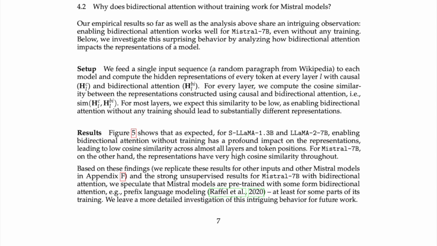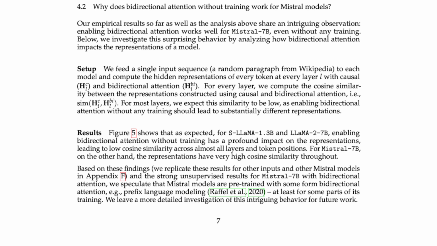Our empirical results so far, as well as the analysis above, share an intriguing observation. Enabling bidirectional attention works well for Mistral 7b, even without any training. Below, we investigate this surprising behavior by analyzing how bidirectional attention impacts the representations of a model. Setup.